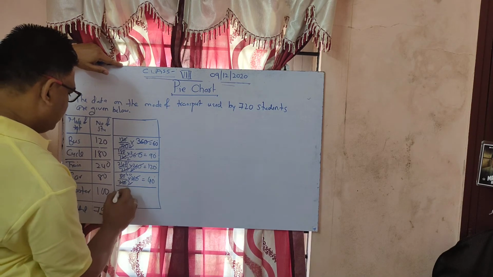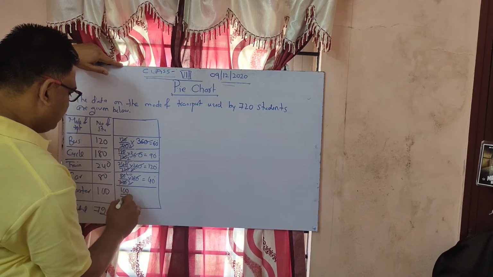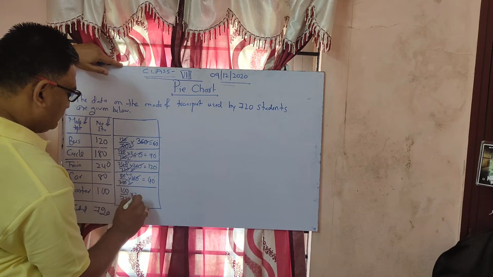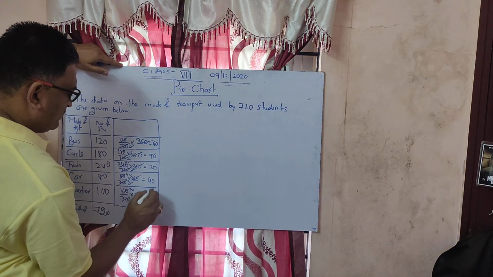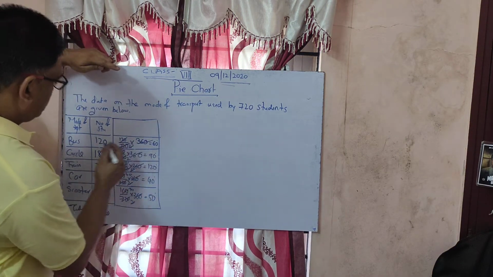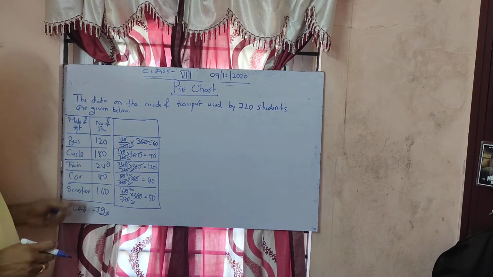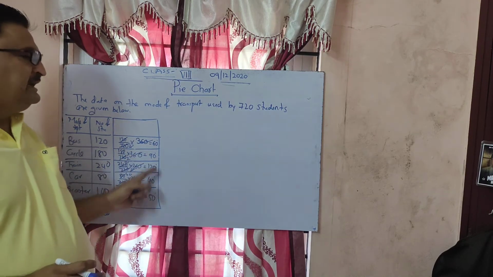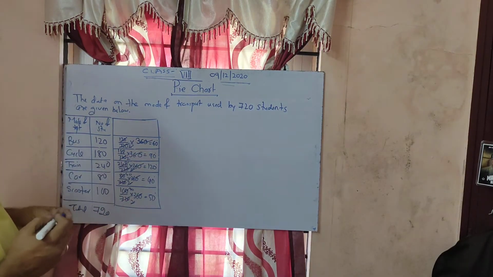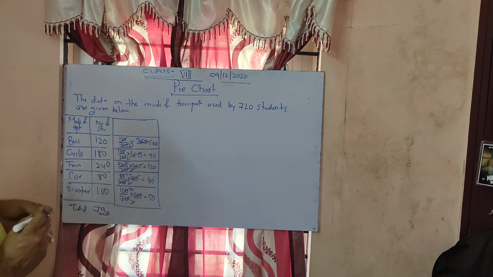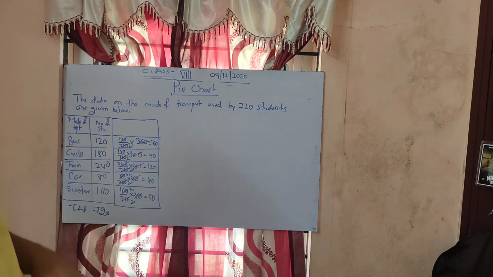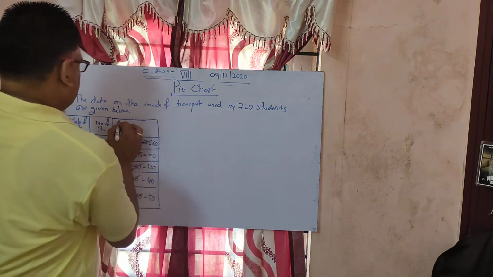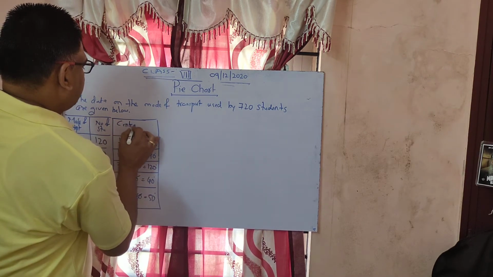Now the same thing, 100 divided by 720 into 360. Okay, now all the number of students is converted into degrees. Now you could see they have converted into degrees. This conversion is called central angle.